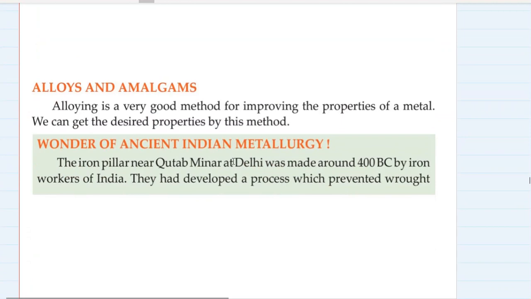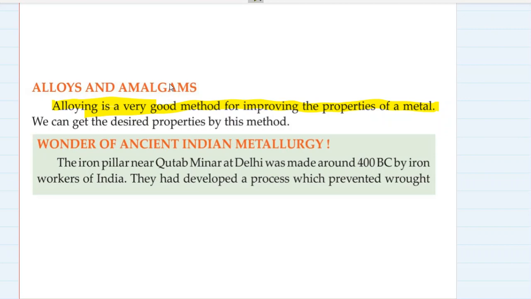Okay, so the next topic is alloys and amalgams. So, what is an alloy? See, alloying is a very good method for improving the properties of metal. Alloying is when two metals are melted and mixed in a specific proportion.